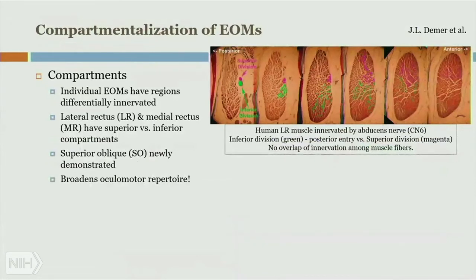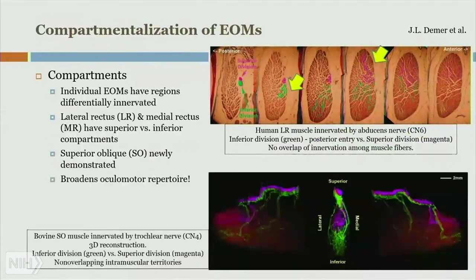In this panel, you see it for the human lateral rectus muscle, which is, of course, innervated by the 6th cranial nerve. And as you can see, the inferior division, highlighted in green here, makes a posterior entry. And yet the superior division, in magenta here, makes a more anterior entry. And so the cool part is that there is no overlap in the innervation.